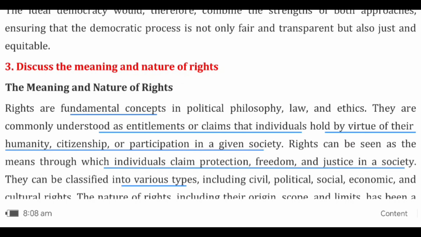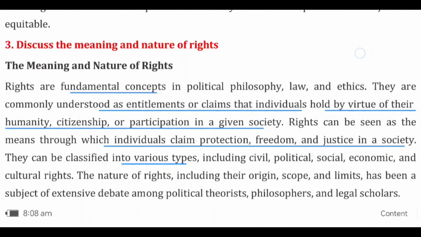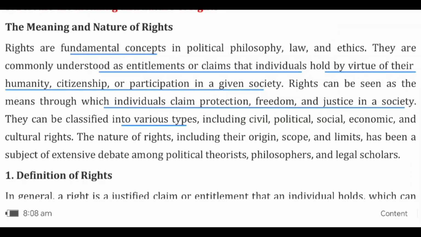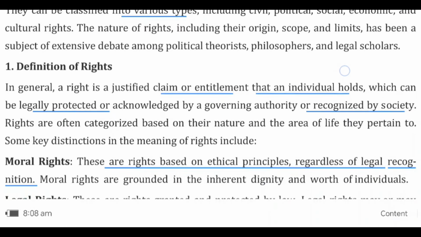Rights are fundamental concepts in political philosophy, law and ethics. We can understand rights as entitlements or claims that an individual holds by virtue of their humanity, citizenship or participation in a particular society. Individuals can claim protection, freedom and justice in a society by way of rights. Rights can be classified into various types like civil rights, political rights, social and economic rights, etc.